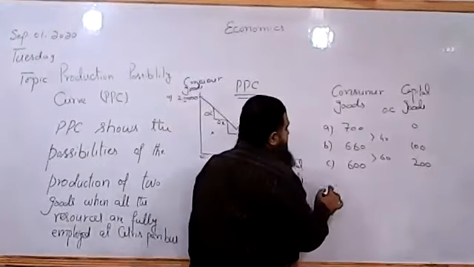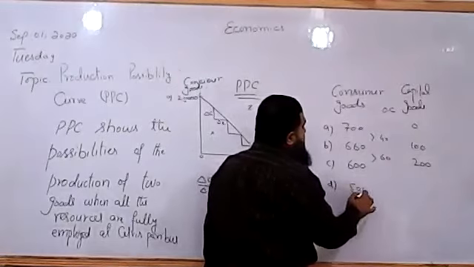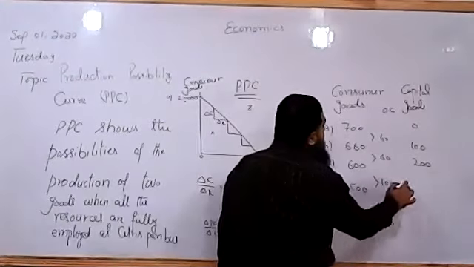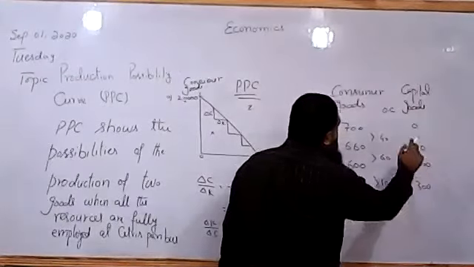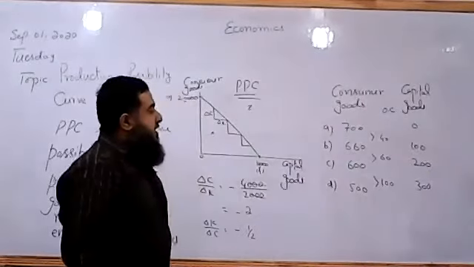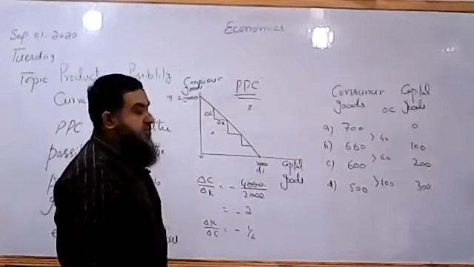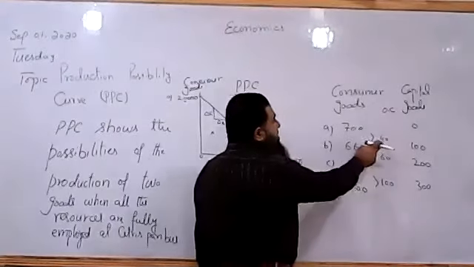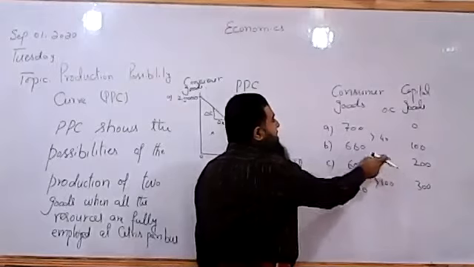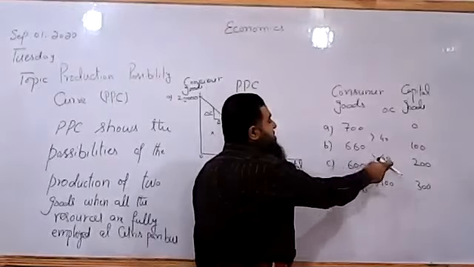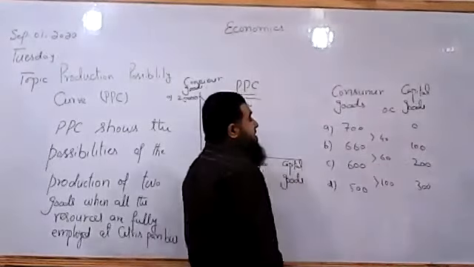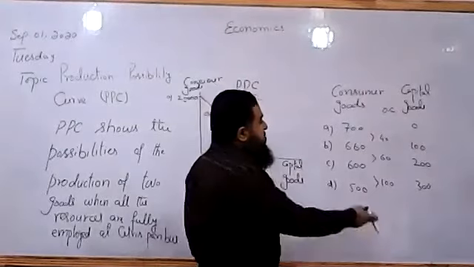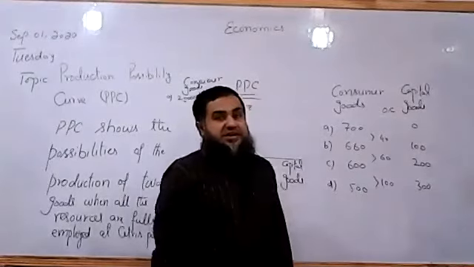If we say option D is there, we have this thing: 100 units of consumer goods are given up in order to produce an extra 100 units of capital goods. So you can see over here, for the first 100 the opportunity cost was 40, for the second 100 the opportunity cost is 60, for the extra 100 units of capital goods the opportunity cost is further increased.